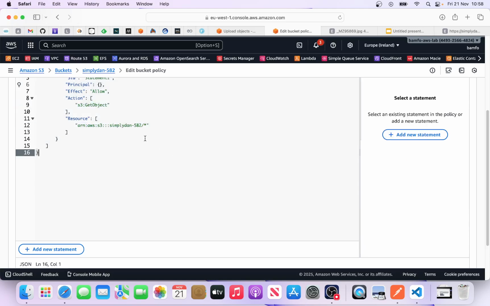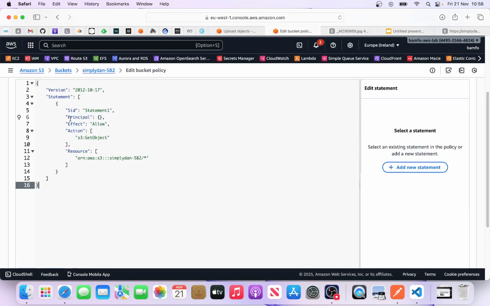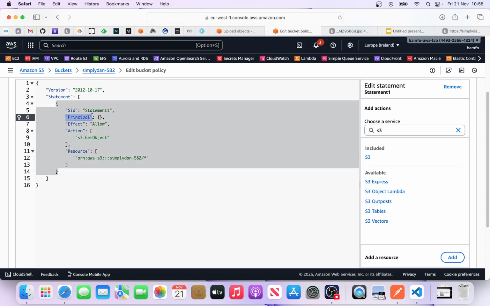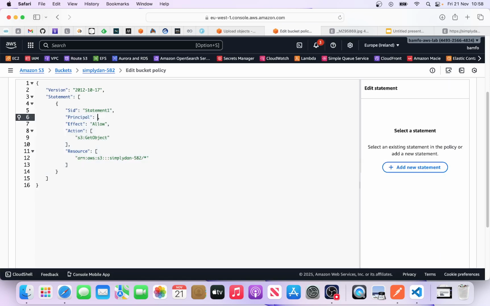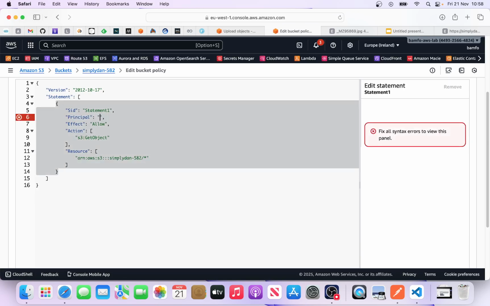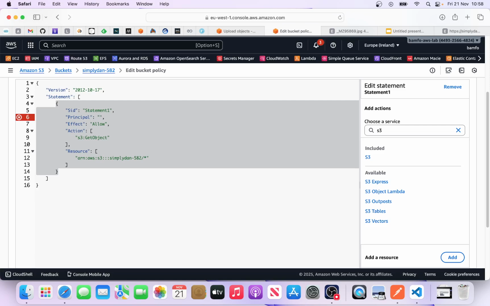Right. We haven't finished here. One more thing to do. Can you see here? Principal. The principal is the identity, the entity that needs to have access. Like we said, we want to make it public. Let everyone have access. Okay. So here we're gonna rub off this and put a quotation mark around this. Let's fix this error and put a star. Remember, star is everything. That means everyone. Yeah. So everyone, that's the principal, is allowed to take this action.